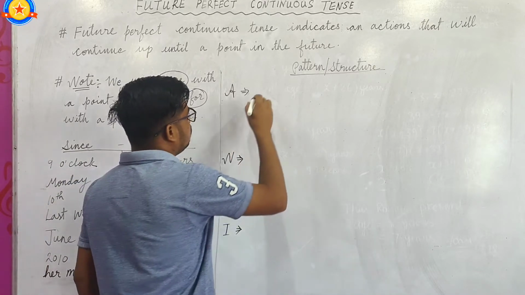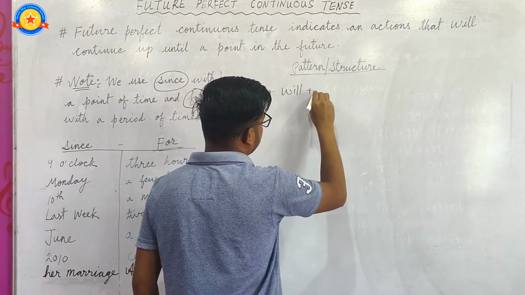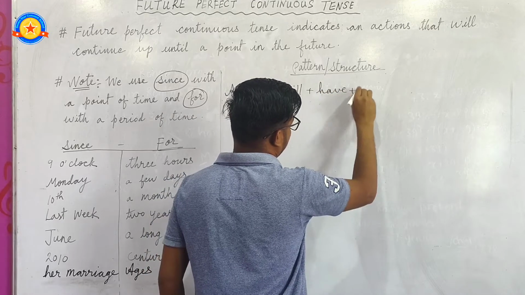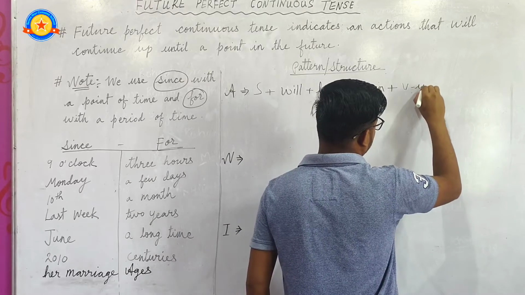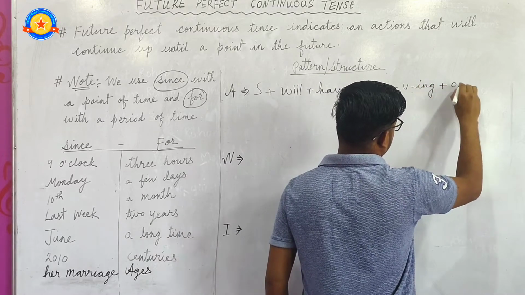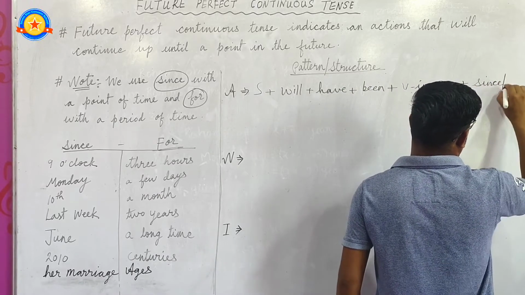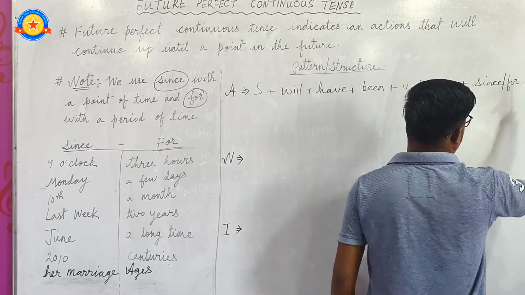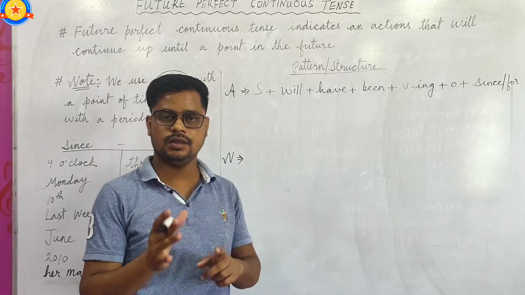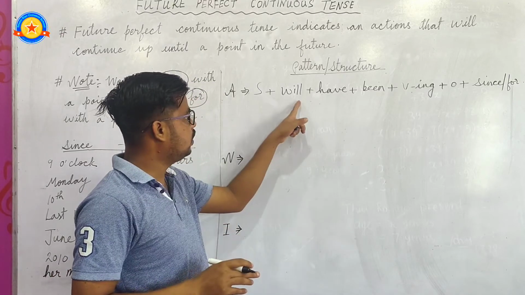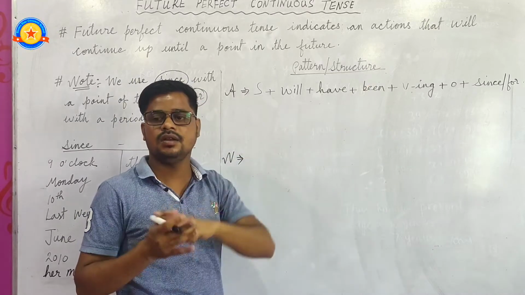Okay, so subject plus will plus have plus been plus verb ing form plus object plus since or for. That means time reference. Okay, since and for are used. It is time reference.